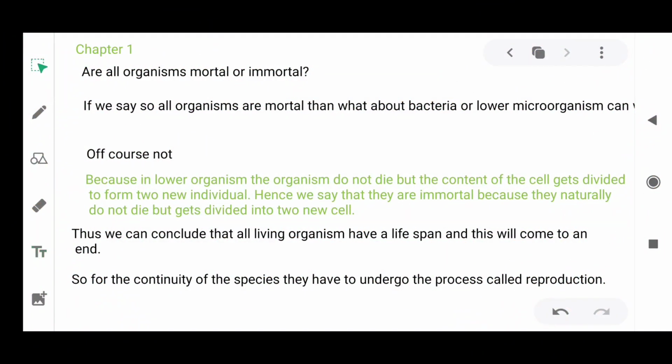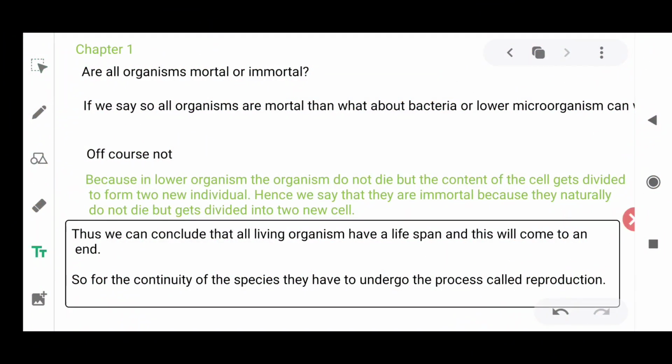Why? Because in lower organisms the organism does not die, but the content of the cell gets divided to form two new individuals. We know that lower organisms mostly divide by binary fission, isn't it? So we can say that they are immortal. They do not die a natural death, but get divided into two new cells.